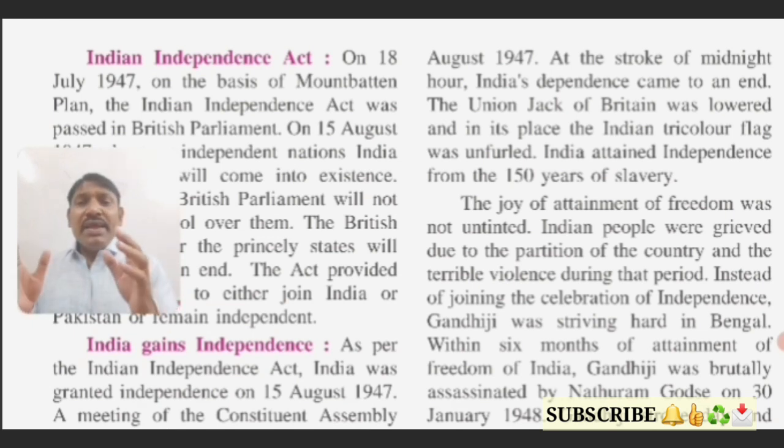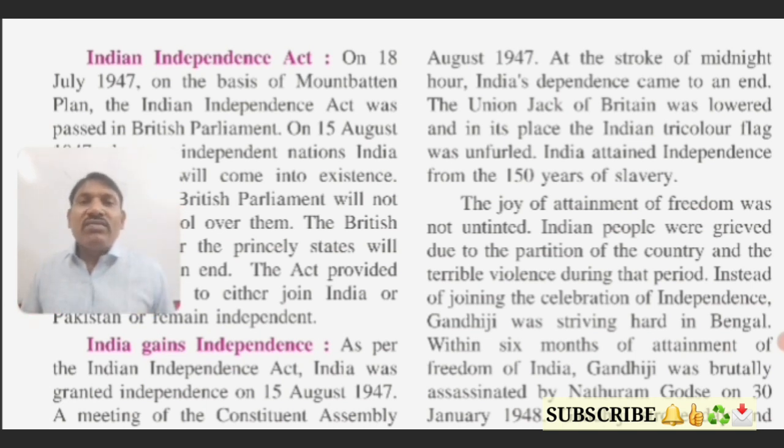See, Indian people were grieved due to the partition of the country and the terrible violence during that period. Yes, students, this was one of the reasons: the Indian National Congress and most of the people of India didn't want the partition of the country. But as per the Mountbatten plan, the country was divided into two countries, that is Pakistan and India.